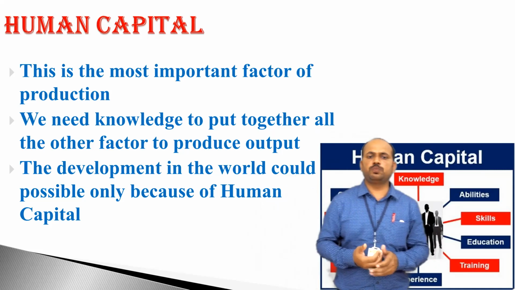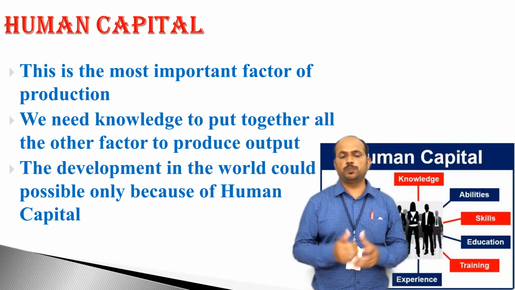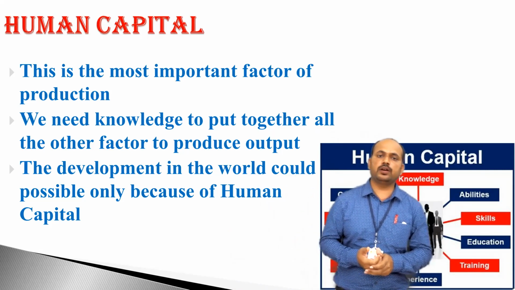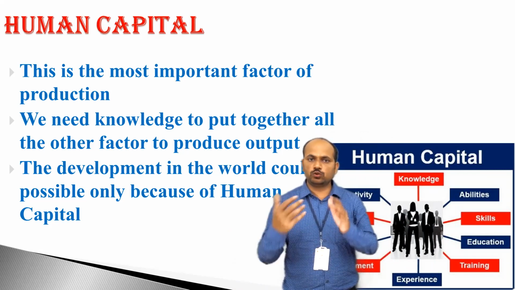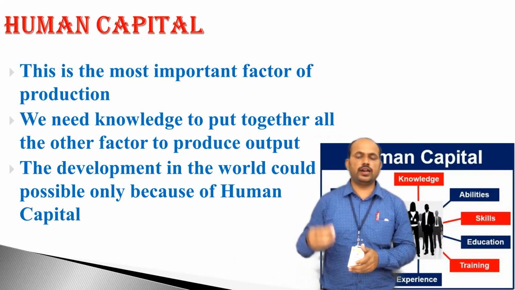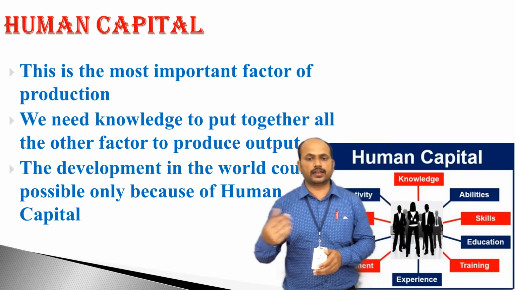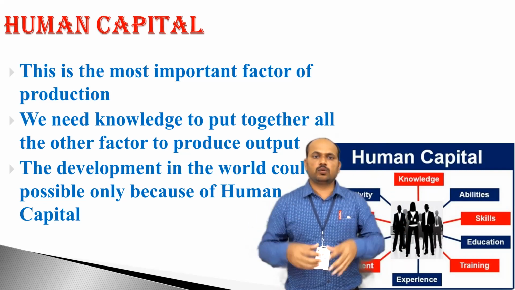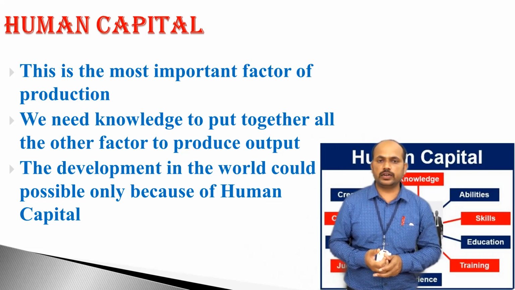We need knowledge to put together all the other factors to produce output. The development in the world is possible only because of human capital. Means human capital consists of knowledge, ability, skill, education, training, creativity. These are the skills we can find in human beings, and that's why it is called human capital.